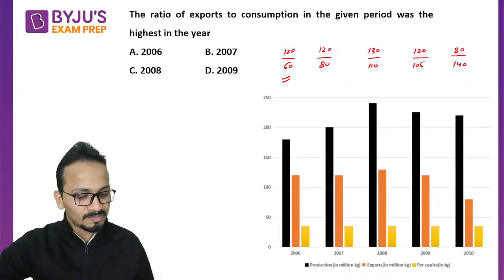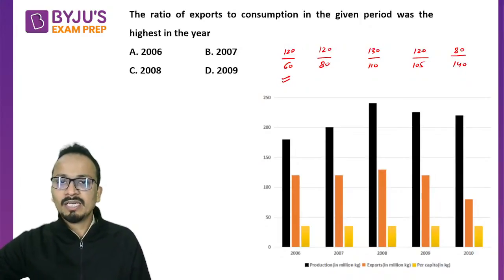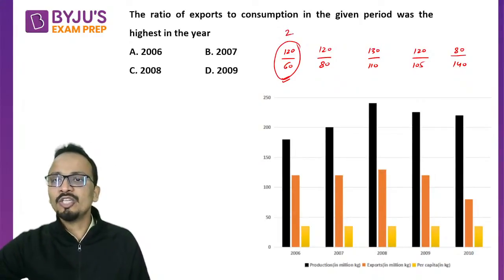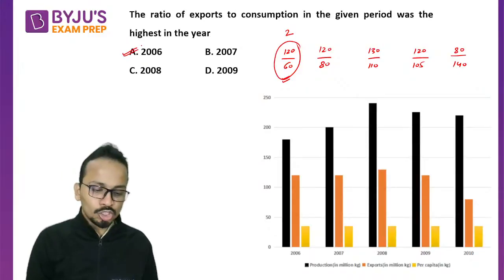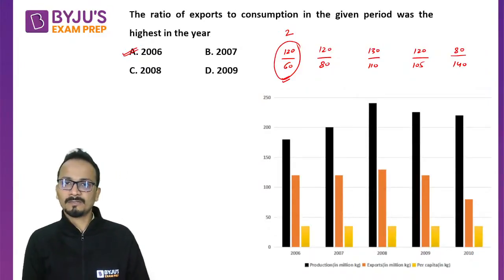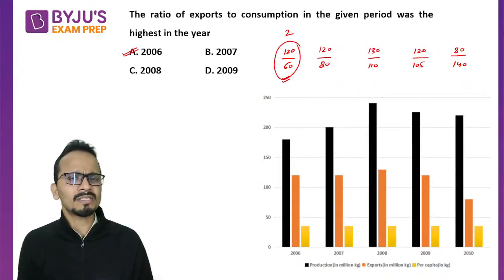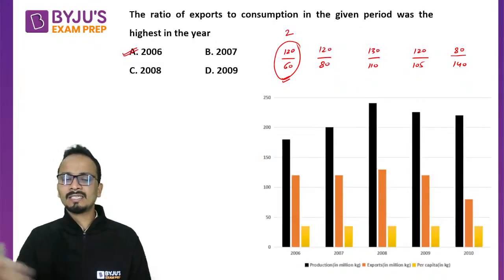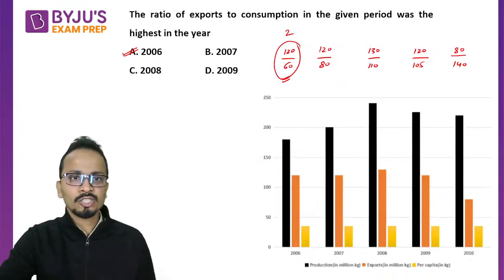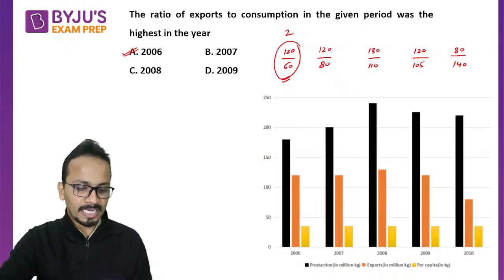No, not at all. Okay, so in this case you can say that the value is 2, and in all the cases the value is less than 2. So you can straight away mark option A, that is 2006, as your answer. You should be picking up questions like this where there is no need to do the calculations. The answer is there in front of you. All right, so option A is the correct answer.